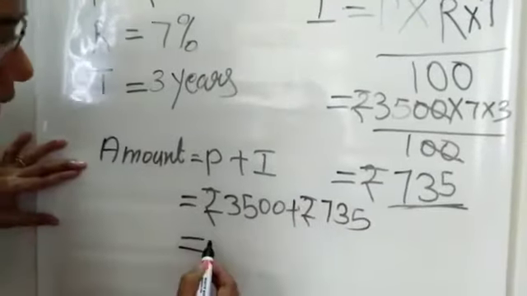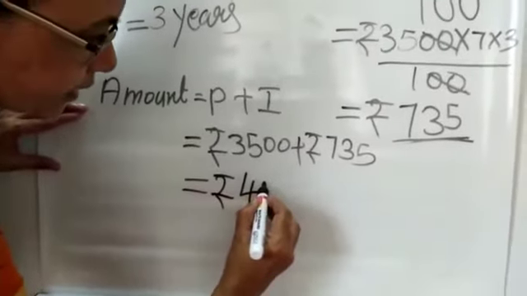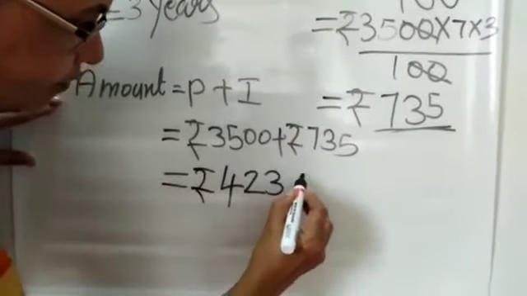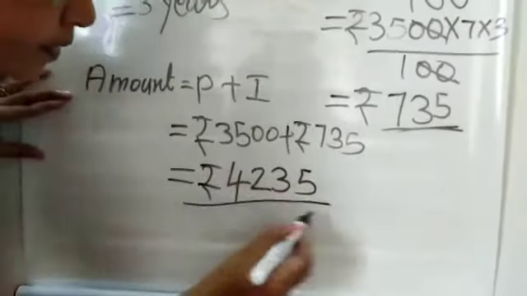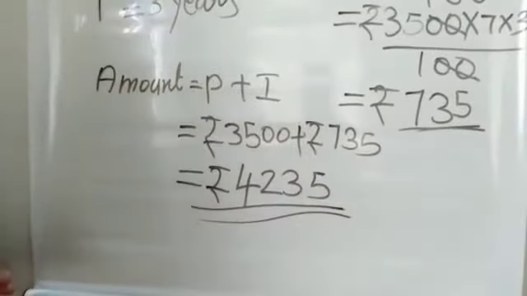Adding this, we get rupees 4,235. The answer is 4,235 rupees. Is it clear to all of you?